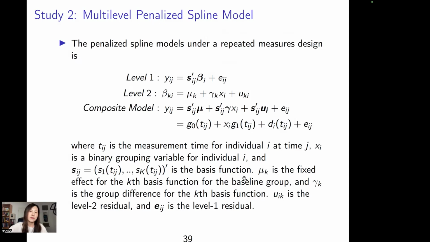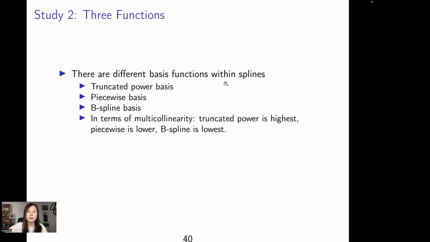Sij is a basis function. Depending on which spline function we use, there can be different basis functions. And the mu k is a fixed effect of the k-th basis function for the baseline group. And the gamma k, as we just mentioned, is a group difference for a specific basis function. And we have the level 2 residual, uki, and the level 1 residual, eij.